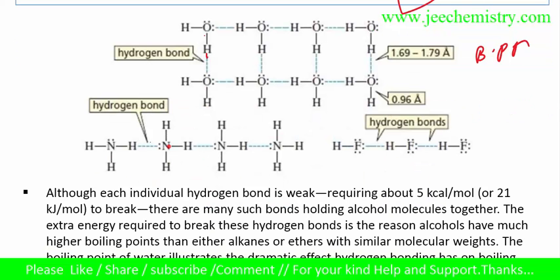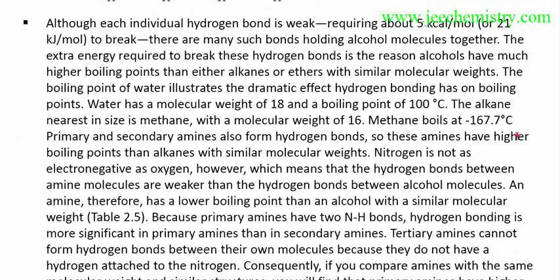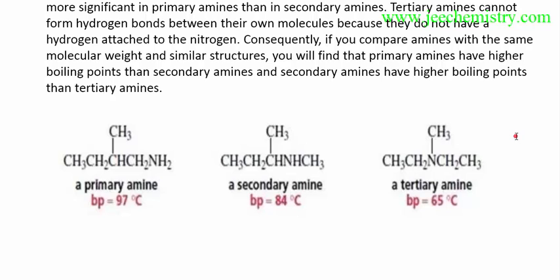So in this we can give an example: this compound has nitrogen, so in this way there are also attractions, and fluorine also has attractions. So as the attractions increase, the overall compound attractions increase, the boiling point increases. Attractions increasing means strength increases, bond strength increases, boiling point increases.